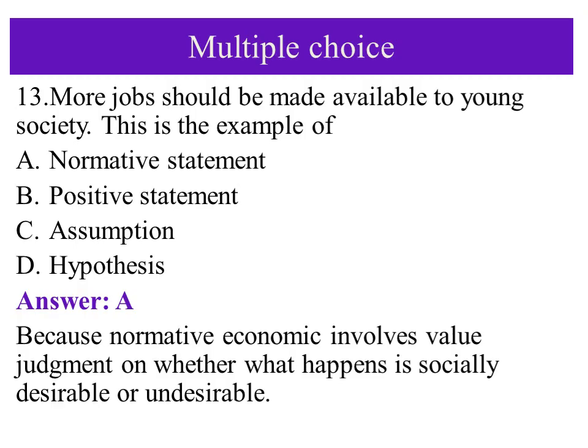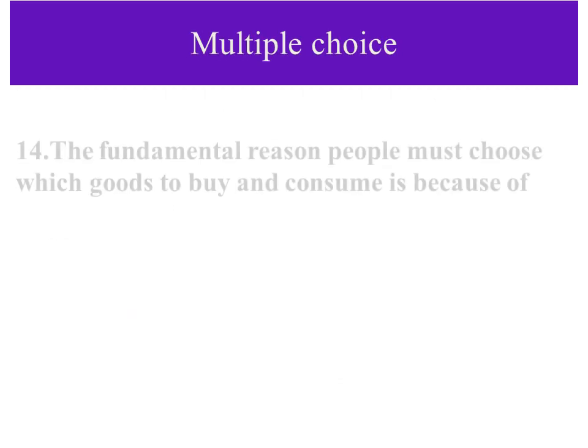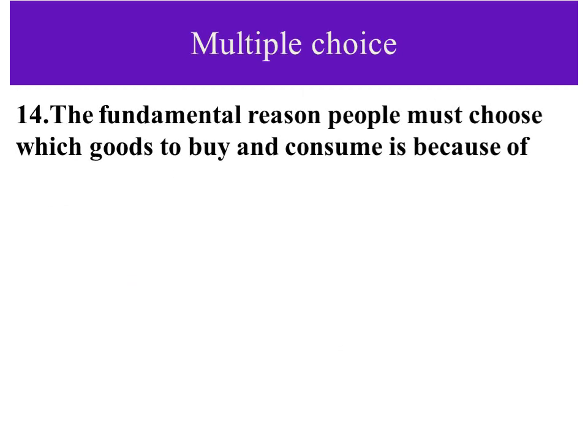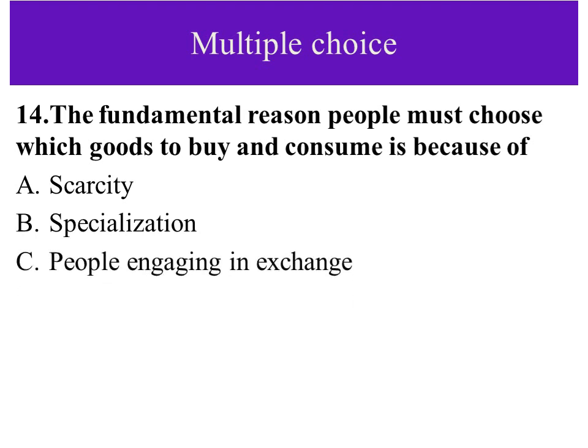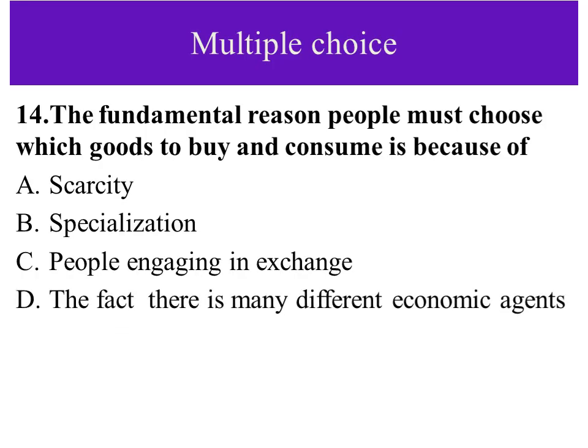Let us go to the next question. The next question is question number 14. It says the fundamental reason people must choose which goods to buy and consume is because of what? A. Because of scarcity, B. Because of specialization, C. Because of people engaging in exchange, D. The fact there are many different economic agents.